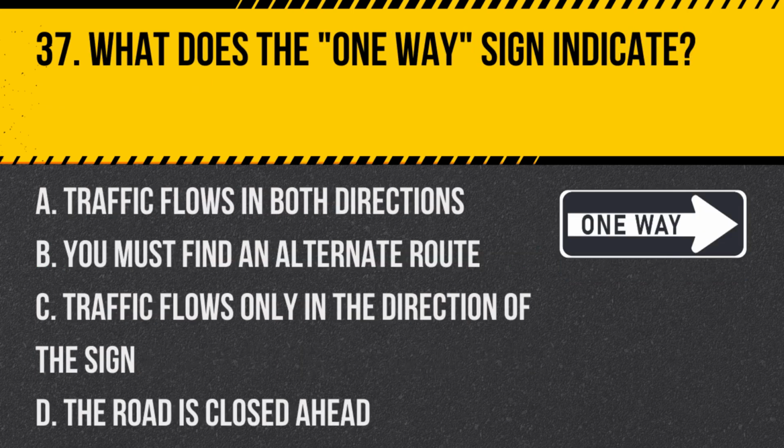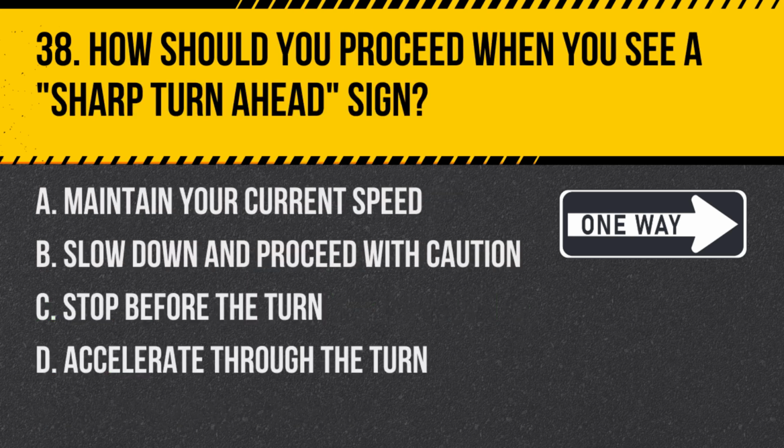Question 37. What does the one-way sign indicate? A. Traffic flows in both directions. B. You must find an alternate route. C. Traffic flows only in the direction of the sign. D. The road is closed ahead. Answer C. Traffic flows only in the direction of the sign. A one-way sign indicates that traffic on that road moves only in the direction pointed by the sign, and drivers must follow this direction.